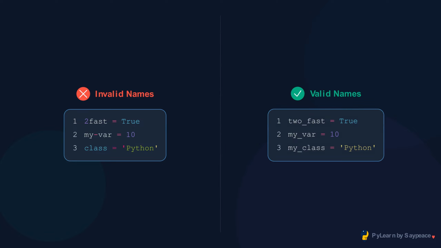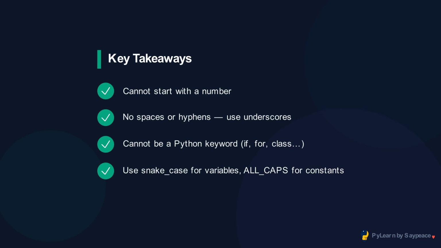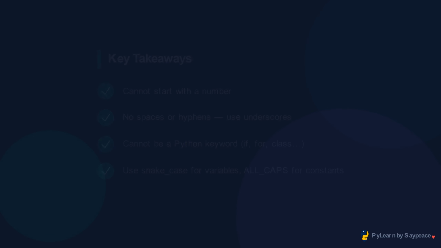Names cannot start with a digit, cannot contain hyphens, and cannot be Python keywords like class or for. The right column shows valid alternatives. Naming conventions are not just style, they communicate intent. Future readers of your code will thank you.